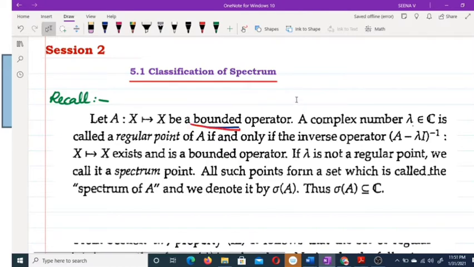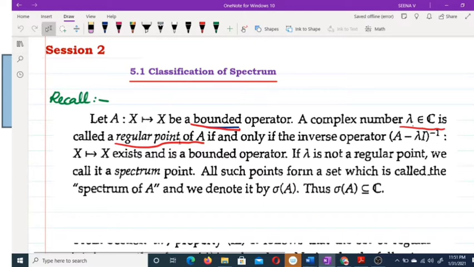A complex number lambda belongs to C is called a regular point of A if and only if the inverse operator (A minus lambda I) inverse, from X to X, exists and is a bounded operator. Listen carefully, each term is very important and you must remember each definition.